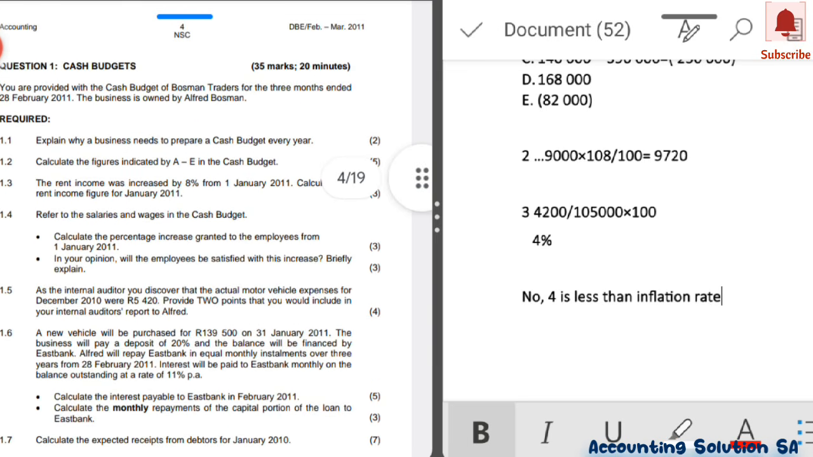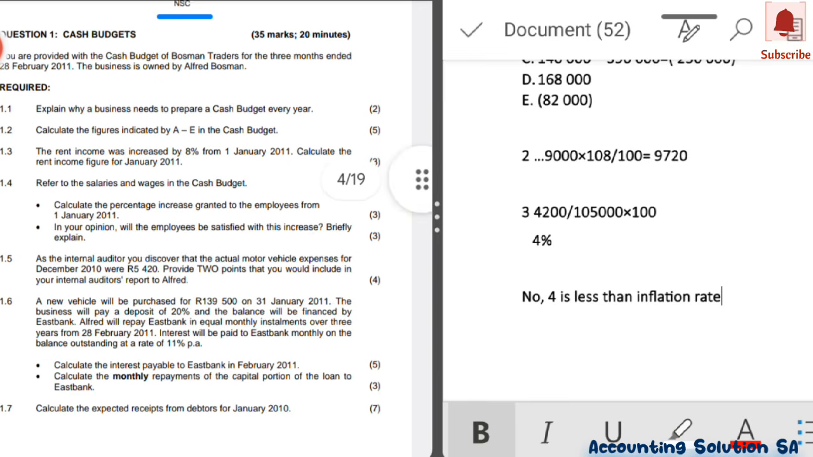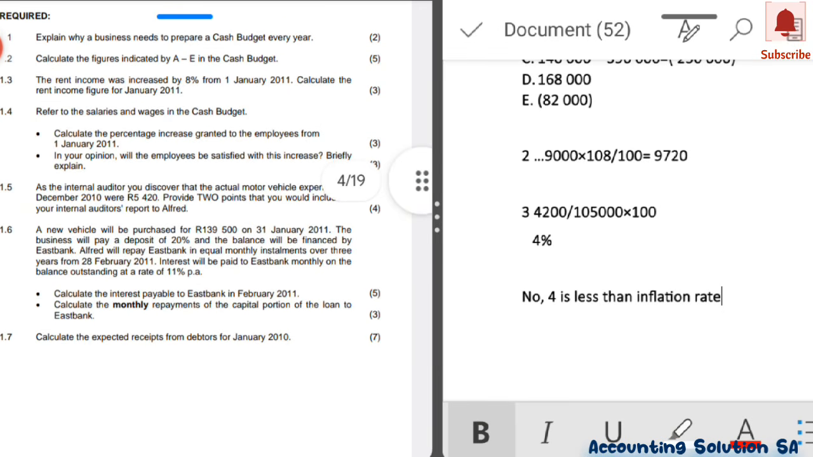Then another thing, remember in your discussion guys, do not include depreciation, because it's a motor vehicle. Depreciation does not form part of the cash budget. It's a non-cash item. In the cash budget, we deal only with what? Cash items. Okay, I'm going to explain further. I have another question where we are going to do the difference between the cash budget and the income statement. I'm going to explain this question further.